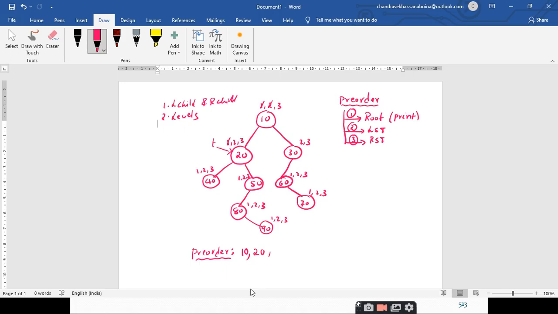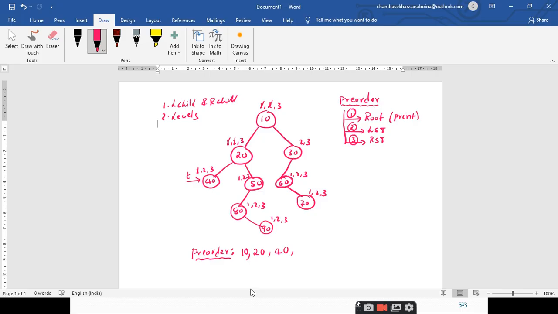So what is the left subtree of 20? 40. And what is the root node of the left subtree of 20? 40. So again you change the pointer, and since it is processed, you strike it off. Now my T is pointing to node 40, and I am left with all the 3 steps at 40. So you perform the first step, printing the root node, in the output, and strike off this first step.